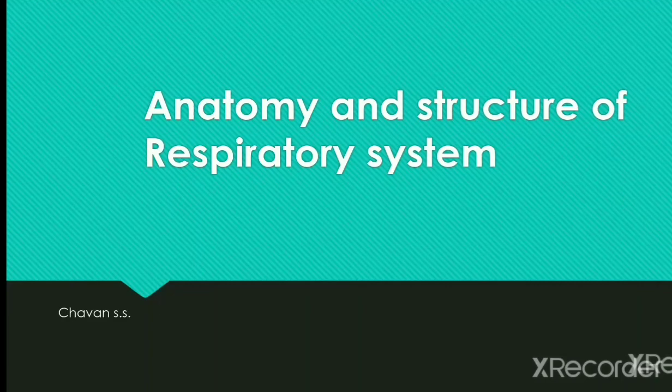Hello students. In the last lecture we saw what is meant by respiration, its types, that is aerobic respiration and anaerobic respiration, internal and external respiration, and the respiratory system or organs in different animals. So today we talk about the anatomy and structure of the respiratory system in human beings.